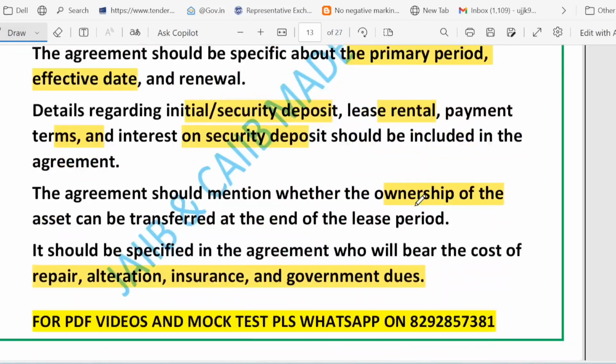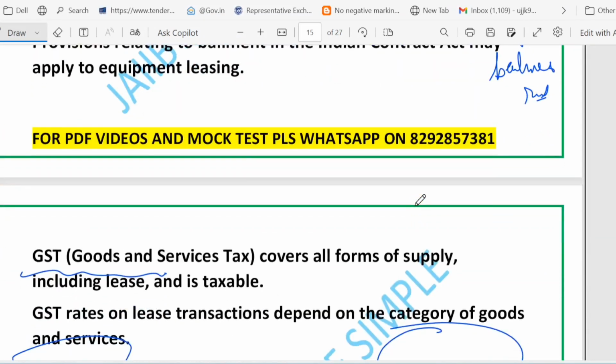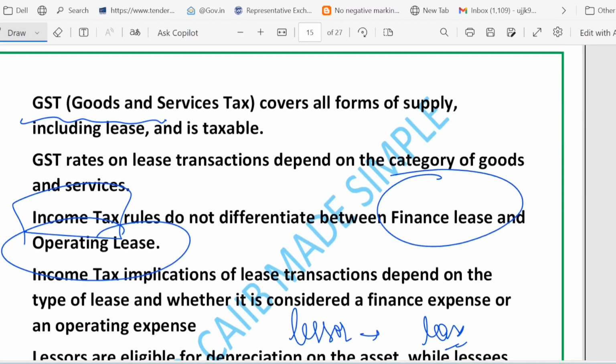We will see the term so-called applicability of the law. What is the meaning of this term? We have different kinds of law. Basically, the Transfer of Property Act and Registration Act apply mainly to immovable property. Equipment lease relies on contract law as well as the provisions related to bailment. Then GST on lease: leasing is treated as a taxable supply under GST. The exact rate depends on the asset and service category.